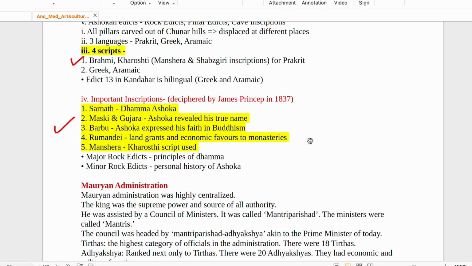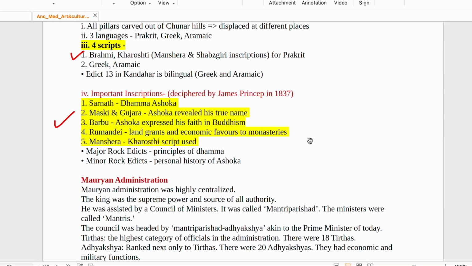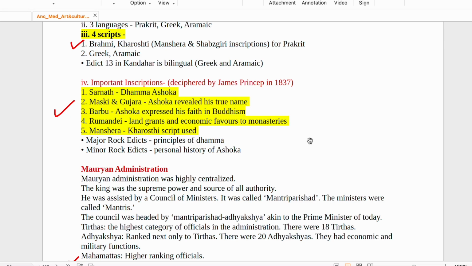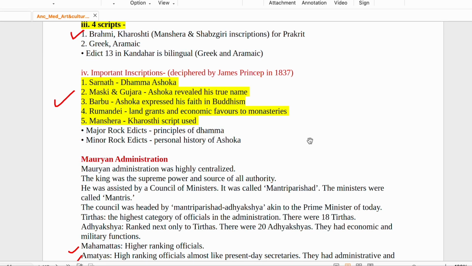Then there was the Bairat inscription, in which Ashoka expressed his faith in Buddhism. How do we know that he believed in Buddhism? It was from that inscription. Then there is the Rummindei inscription, which is very important because it records how land grants and economic favors were given to monasteries. Then there is Mansehra.